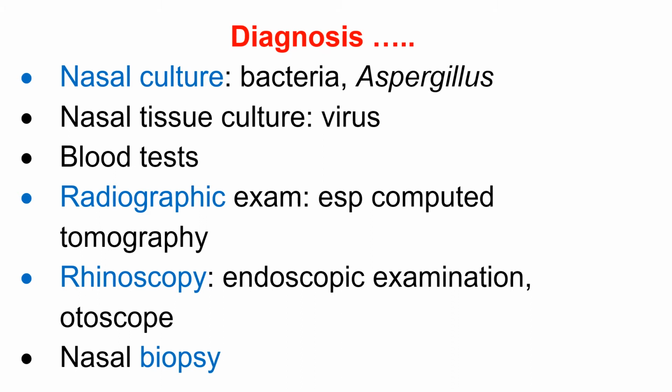Continue with the diagnosis. Nasal secretion culture for bacteria and for fungi, especially Aspergillus.